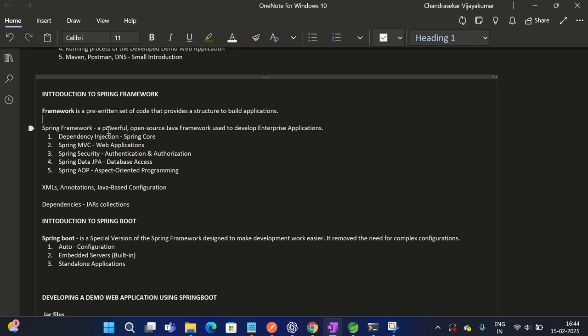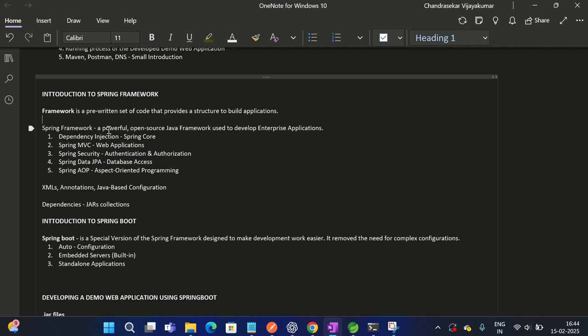Frameworks simplify development by handling common functionalities like security, database interactions, and request handling. So it's like a generic one. Security, database interactions, and request handling are common for all applications, right? We're going to use all these classes. A framework gives us all the pre-written code, so we can just focus on our functional logic. That's what a framework is.